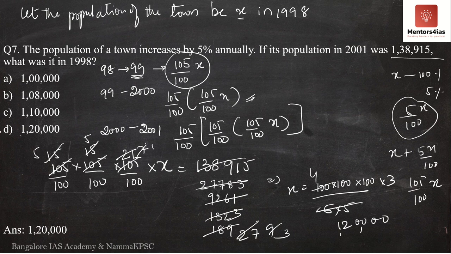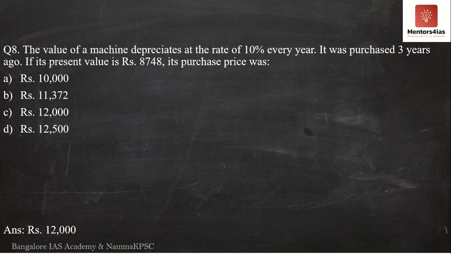Therefore the correct option is option D. The correct answer is 1,20,000. I'm sorry, there is no escape from it. You'll have to calculate it manually to determine the answer.